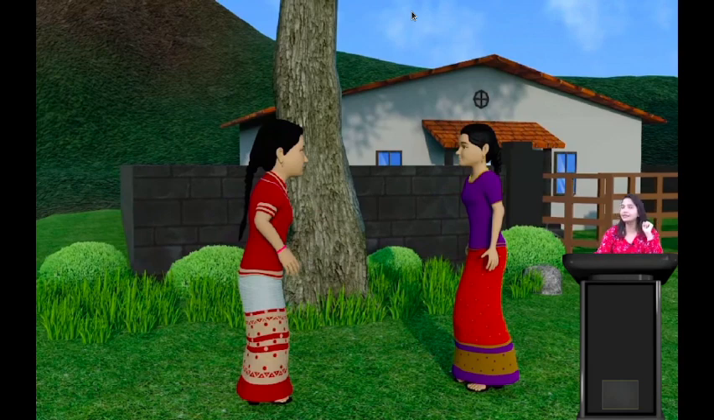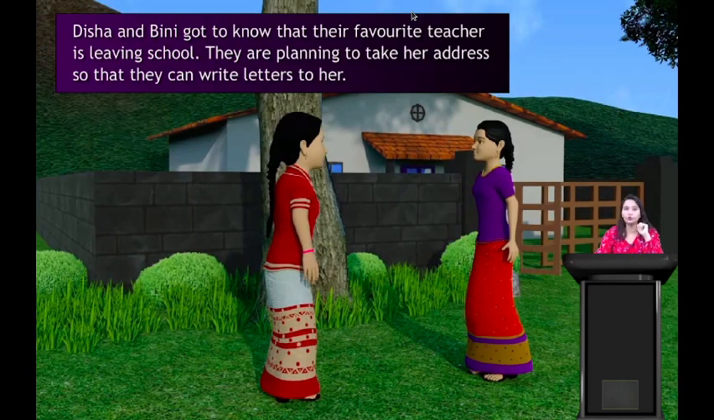So basically these girls' names are Disha and Bini. Disha and Bini are two friends. They are talking to each other, and what they are talking about, let's just find out. So basically Disha and Bini got to know that their favorite teacher is leaving school. They are planning to take her address so that they can write letters to her. So their favorite teacher is leaving school and they feel bad about it. So they want to write a letter to their favorite ma'am. Alright.